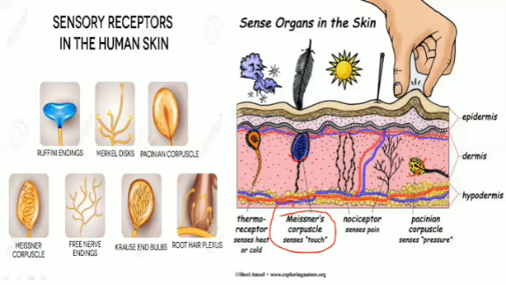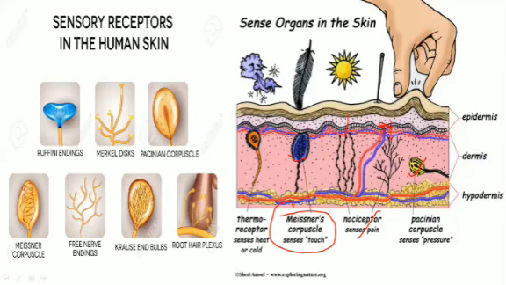Then we have nociceptors, just nerve endings or nerve ganglions present here. They sense pain. Pain receptors are located at the top of the skin in the epidermis as well. As you see, they almost touch the epidermis from here and from here.